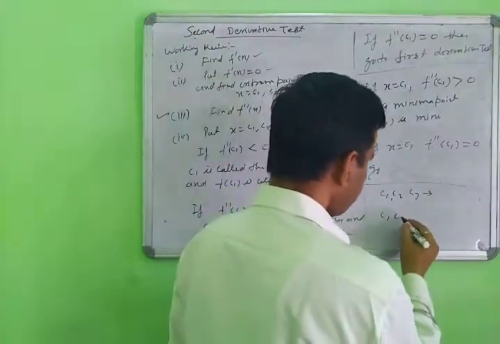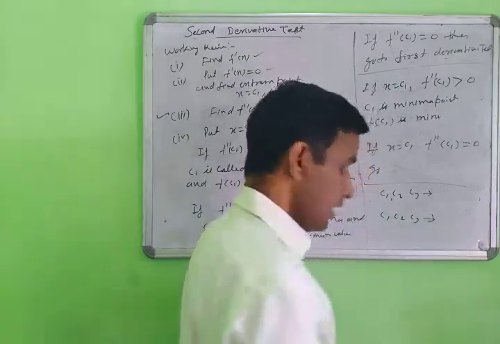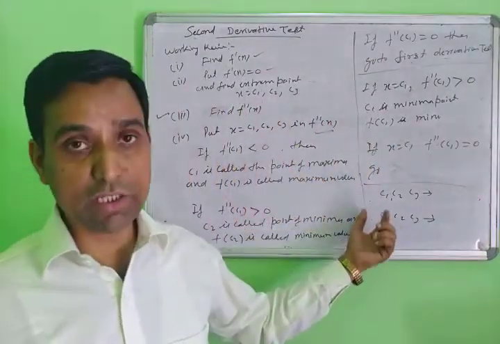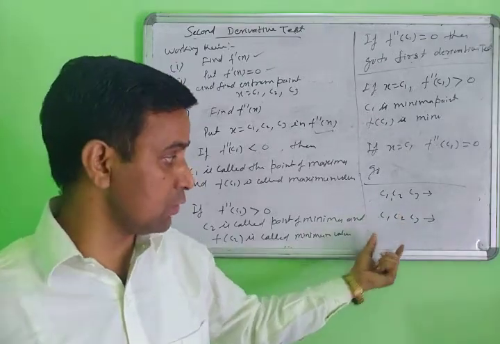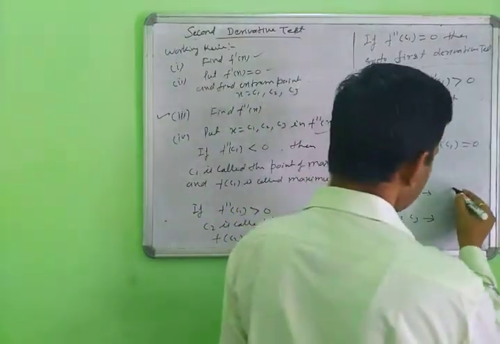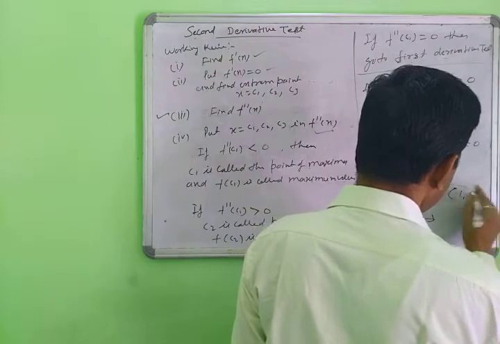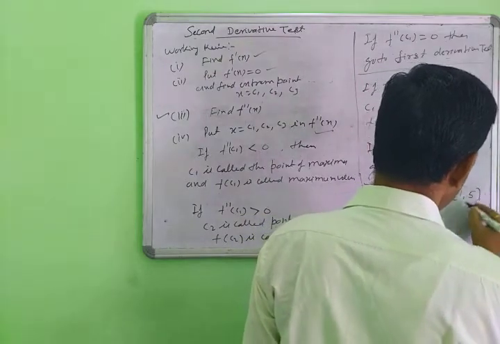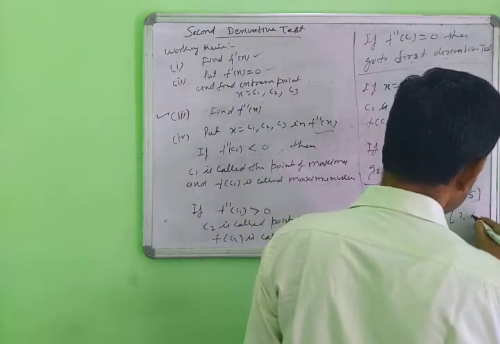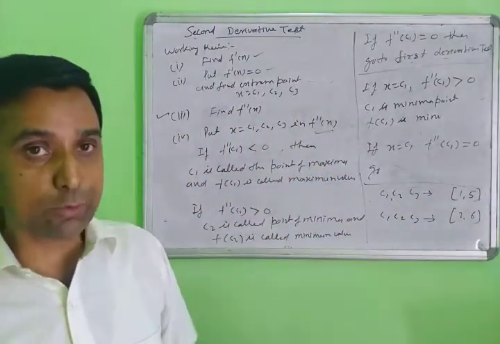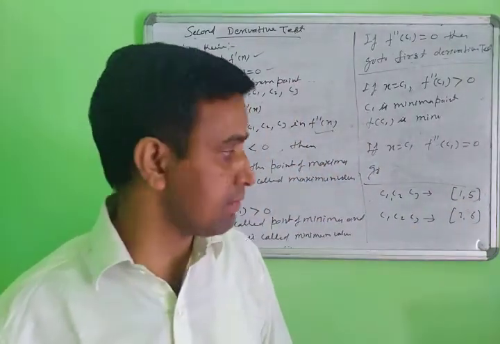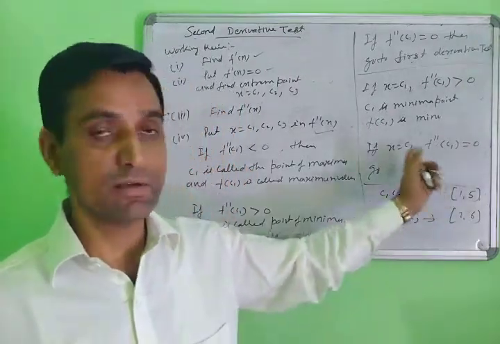Suppose the points are C1, C2, C3 and any other closed interval is also used here, say 2 to 6. Then you can find the absolute maxima or absolute minima among these values.